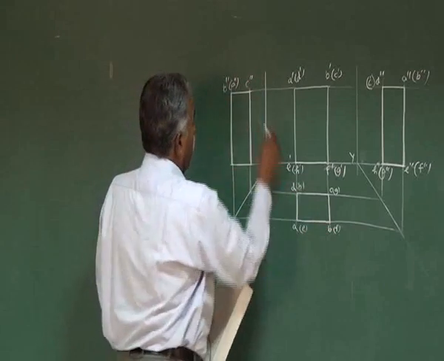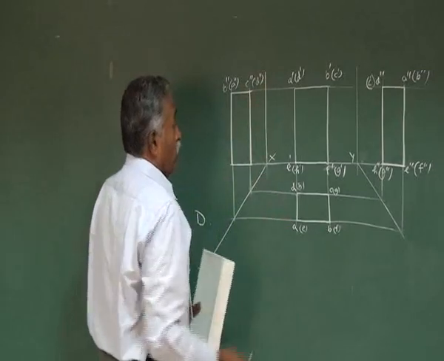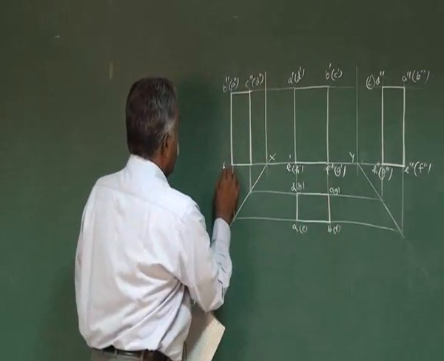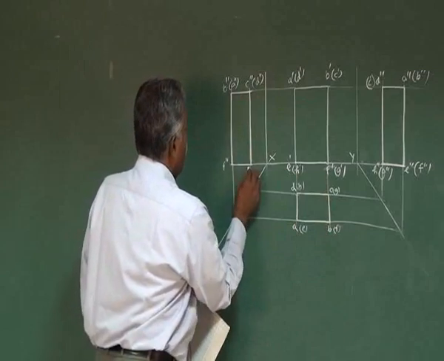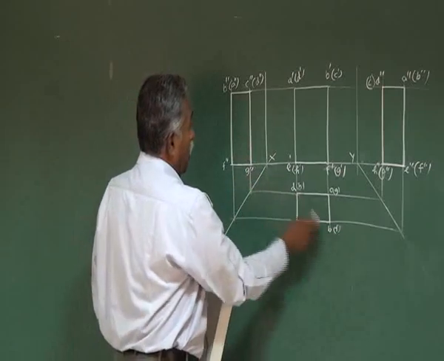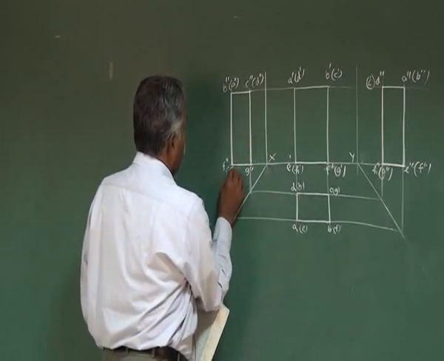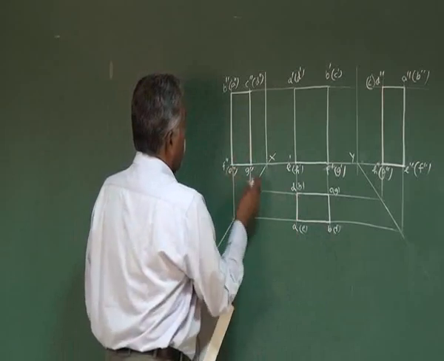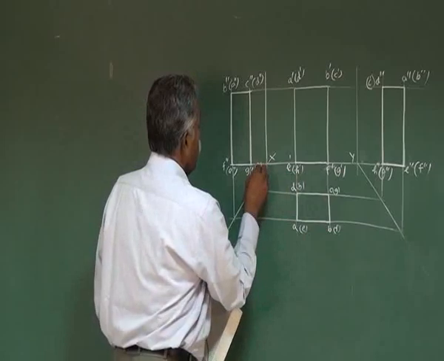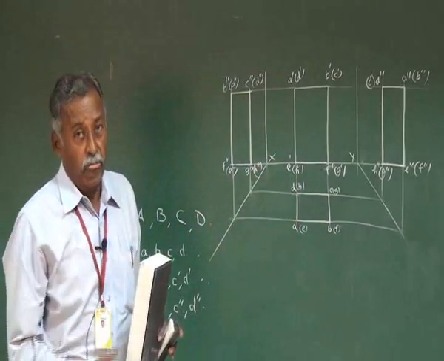Behind C we have D double dash. Similarly, in the bottom points F and G are visible. So F double dash and G double dash are visible points. Behind F we have E double dash. Behind G we have H double dash. So this is the marking of points in first angle projection.